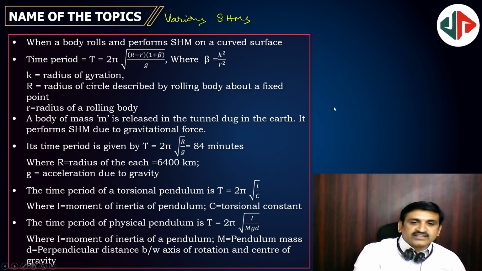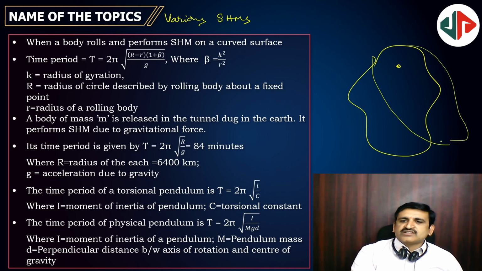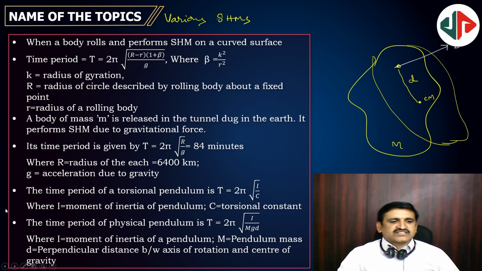Here the important thing is, suppose some body is hooked at a point and oscillated like this. Then its center of mass is here, and the distance from the point of suspension to the center of mass gives you d. The whole body has mass m, and I is the moment of inertia about that axis only.